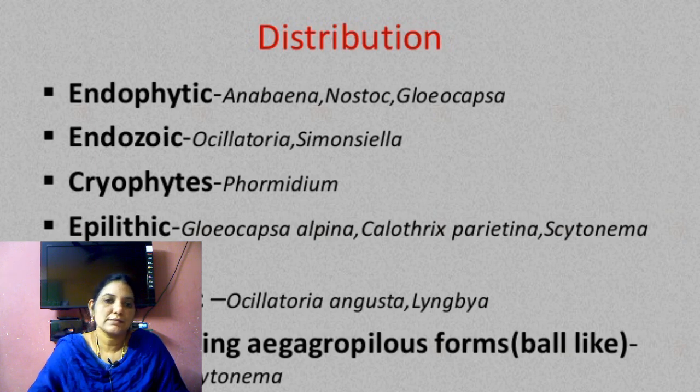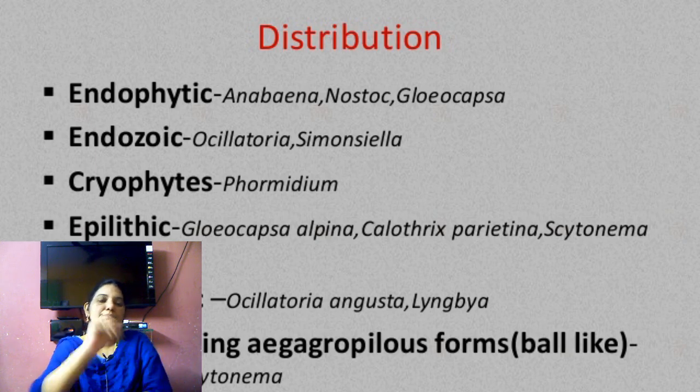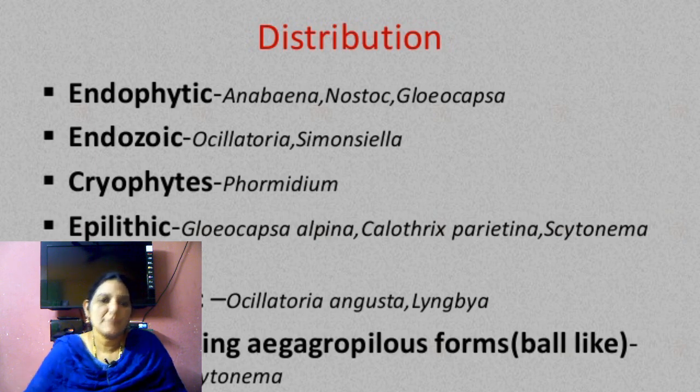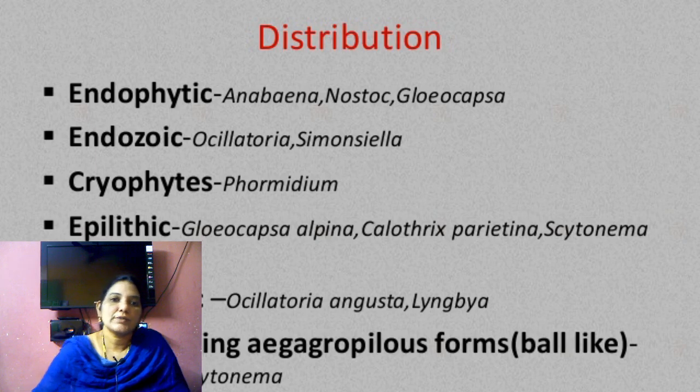Endophytic forms include Anabaena and Nostoc. Nostoc is present in the Anthoceros thallus and the coralloid roots of Cycas also. Anabaena is present in the Azolla plant. Then there are endozoic forms.